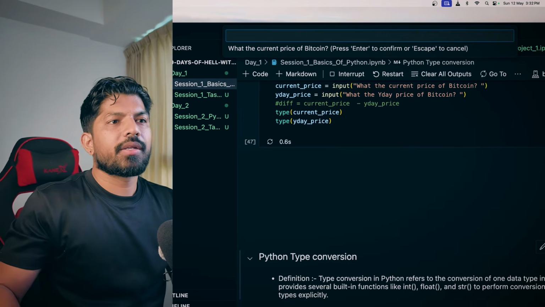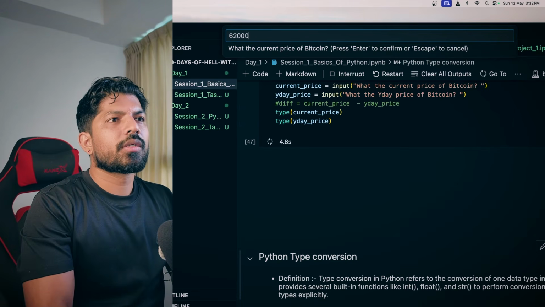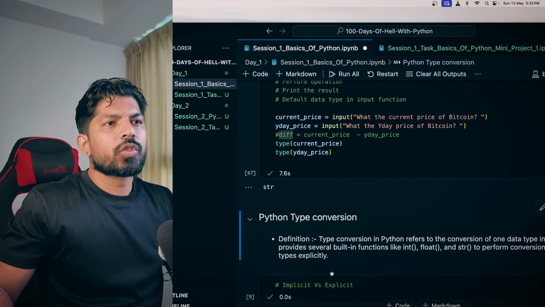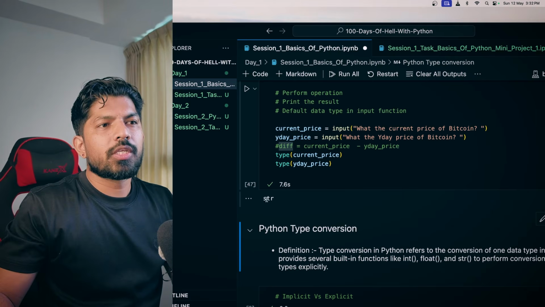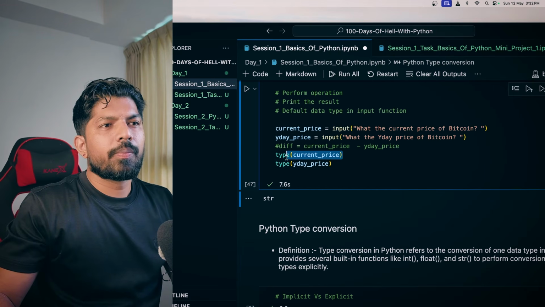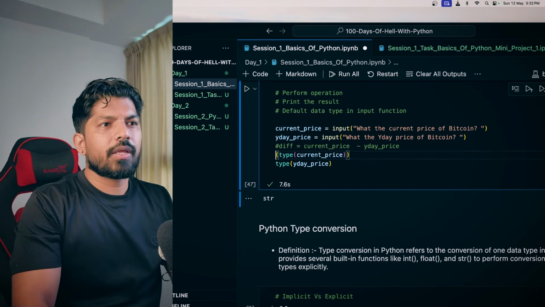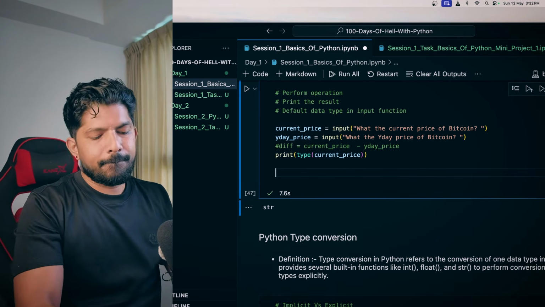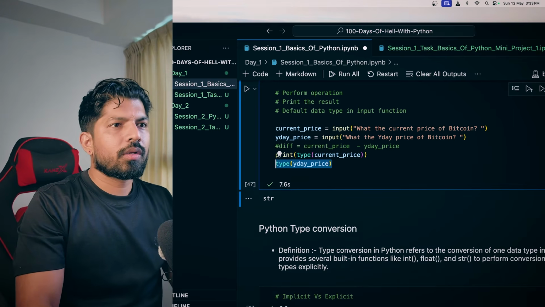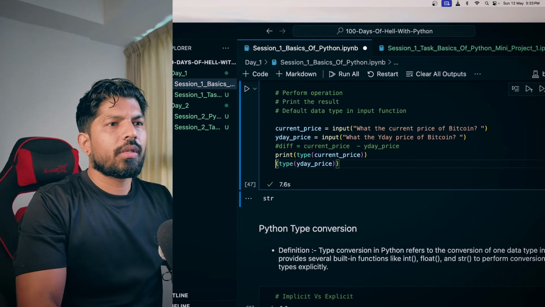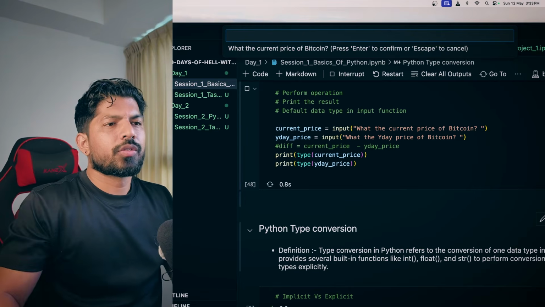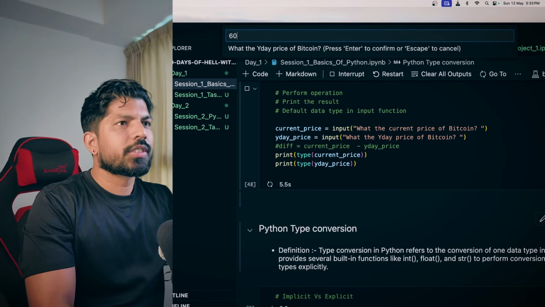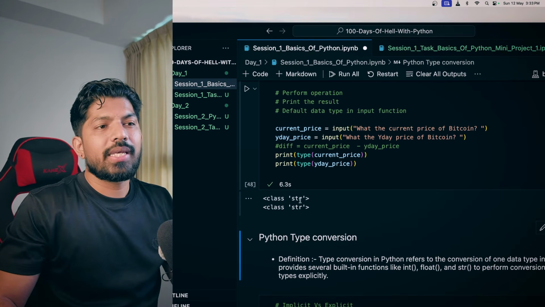When I hit shift enter, it will ask me today's price, then yesterday's price. And when you see here, it has printed out the string, right? Here I have to give print to both of these to display. So print, and again print. Give any value here, 62 and 60, and you can see that it is a string.